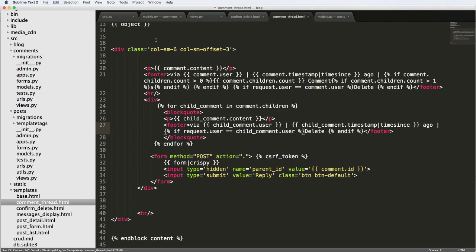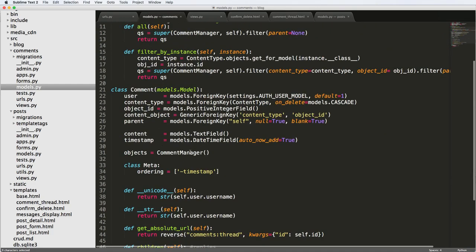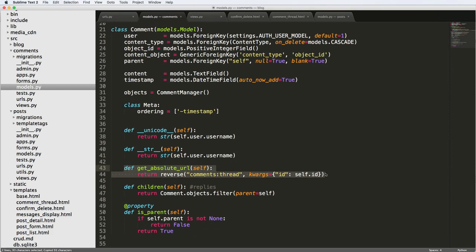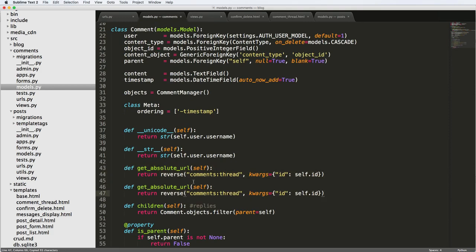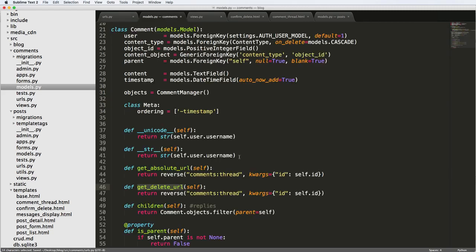And of course we want to actually take a look at the URL for it, and if we go into our models, we can actually add a new method in here for get_delete_url. That's going to be a convenience method that you don't have to do, but it's going to make it easier for us. So we'll say get_delete_url, and then we'll look back into our URLs, and we're going to add a name in here saying delete, and then back into our model, we're going to change this to being delete, and the keyword argument is the same.